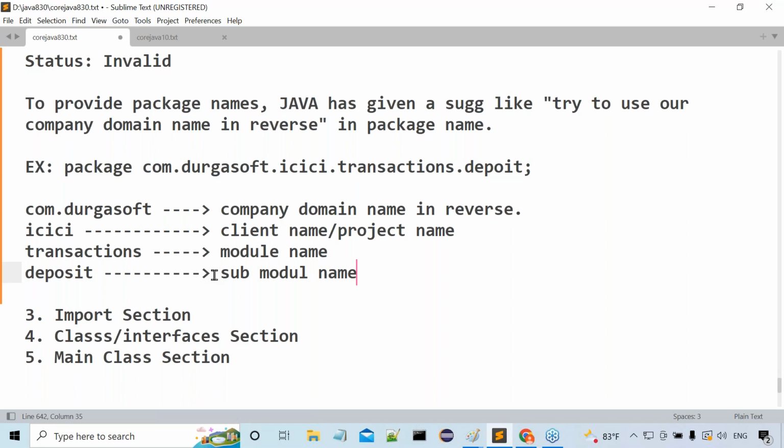Tell me guys, in a Java programming format, how many parts are available? Five parts are available. Tell me what are the five parts now? Right, sir. Comment section, package section, import section, then what next one? Class or interfaces section and main class section. Nice. These many sections exist. Out of these, how many sections have we completed now? Two sections are completed. What are the two sections we completed? Comment section, then what next one? Package section we completed. Okay.